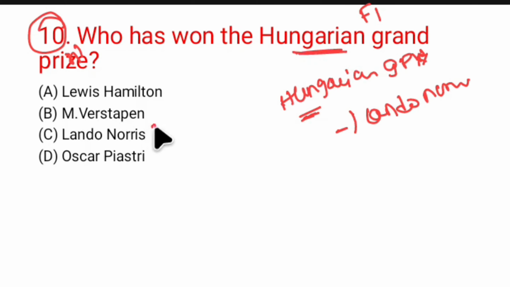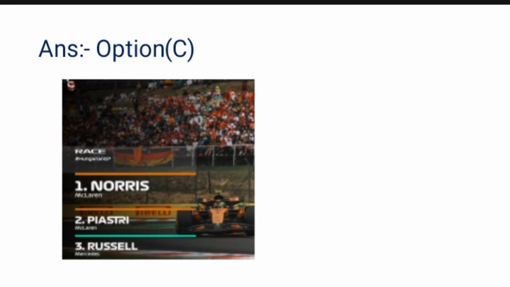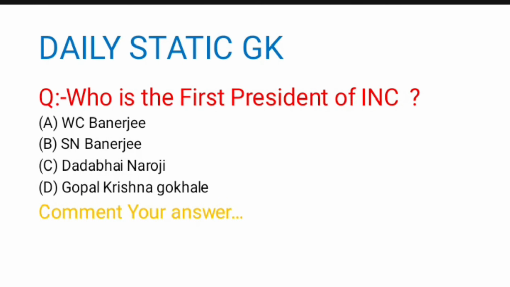Before leaving, if you see, Lando Norris defeated Oscar Piastri. These were the 10 MCQs that we wanted to discuss. And before leaving, a static GK question. The question is, who is the first president of INC? The options were Umesh Chandra Banerjee, Surendranath Banerjee, Dadabhai Naoroji and Gopal Krishna Gokhale. Just mention your answer in the comment section below.